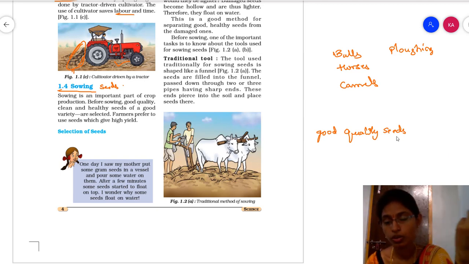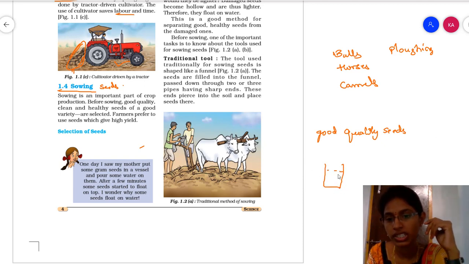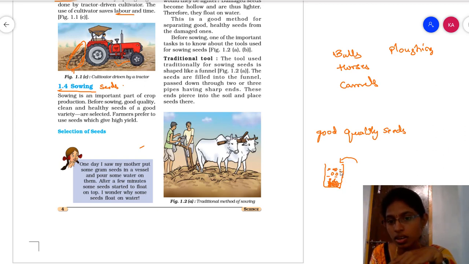How do we know whether seeds are good or useless? Here we have one activity. You have to take a vessel or a glass, put some water in it and take a few seeds, whatever you want to grow. Whenever you put the grains or seeds into the water, you will observe that a few grains settle down and a few grains float on the water.